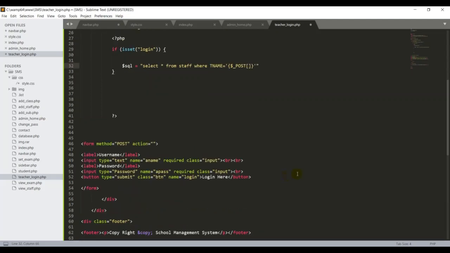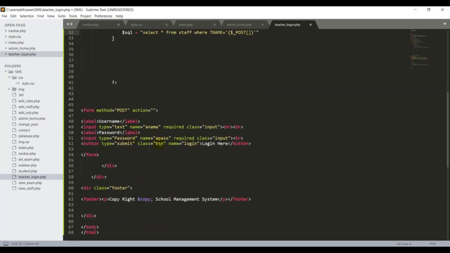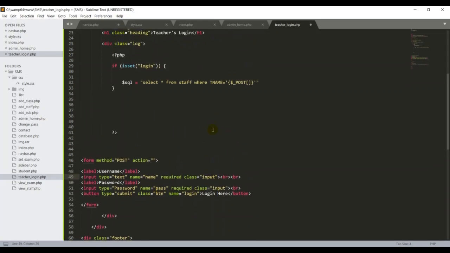So what's the name of it, guys? I put in here, very simple. Okay, here one more thing I have to notice, guys, because we don't need to put the a pass. This is for the admin pass. I'm putting the pass. We don't need to be conflict. So I will also want to change this: instead of a name, I can put the name. That's important. Okay, because why I'm using the post, because my forms, the method is the post. That's the reason I'm using the post in that.